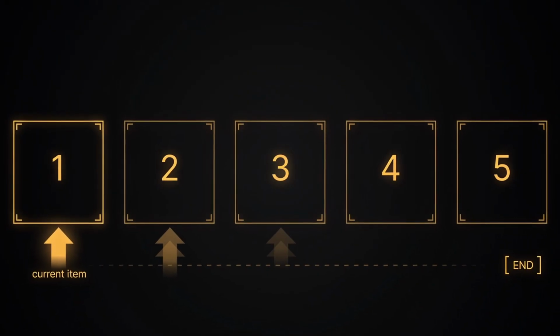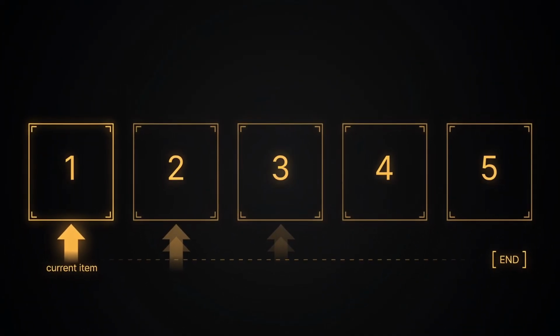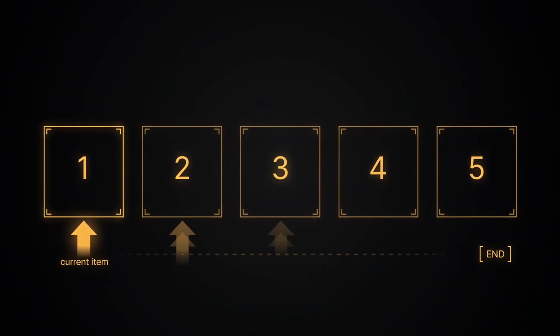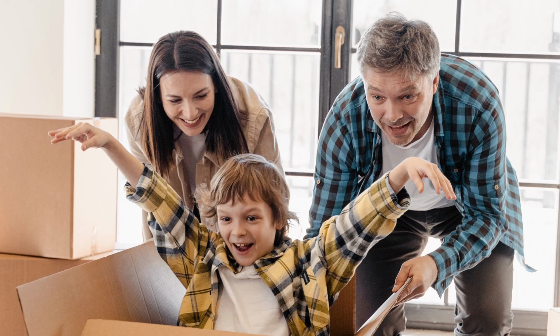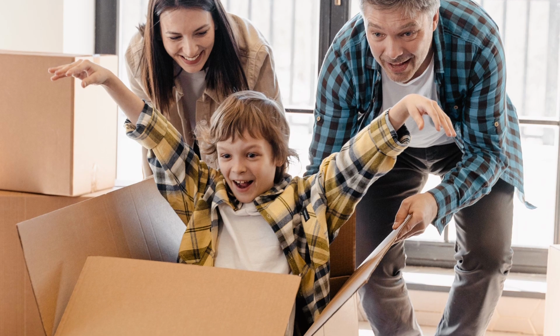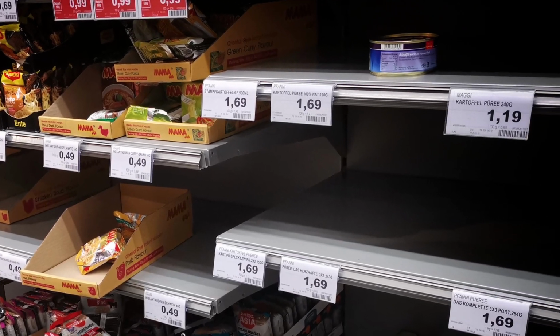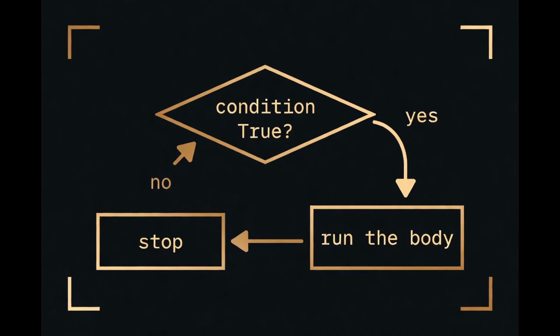You'll see that too, and how to escape it. A for loop walks through a collection, one item at a time. A list of names, a string of characters, a range of numbers. On each pass, a variable holds the current item. You do something with it, and the loop moves to the next. When the collection runs out, the loop ends, automatically. You never tell it to stop. It knows.